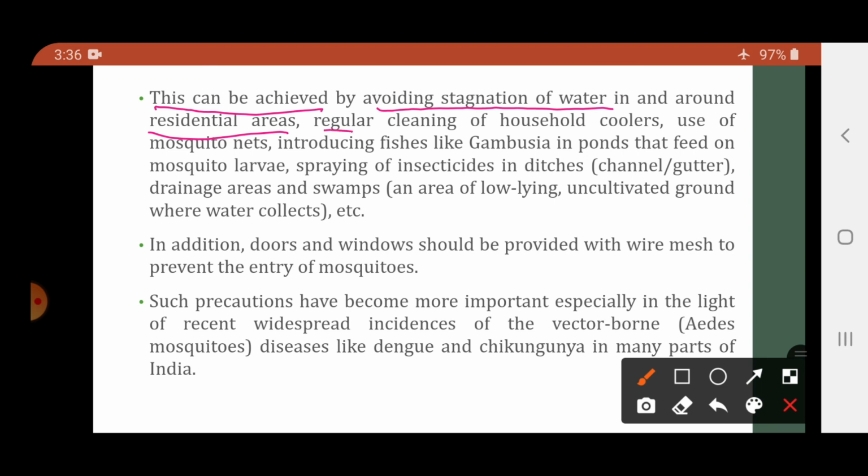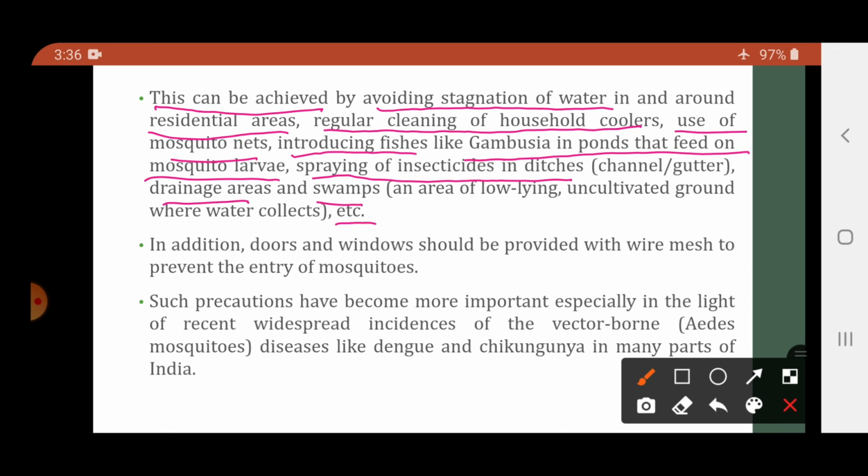There should be regular cleaning of household coolers, use of mosquito nets, introducing the fishes like gambusia in the pond that feed on the mosquito larva, spraying of the insecticides in ditches, ditches यानी गटर जो बोलते हैं उसको ditches बोलते हैं, drainage areas and swamps, etc.